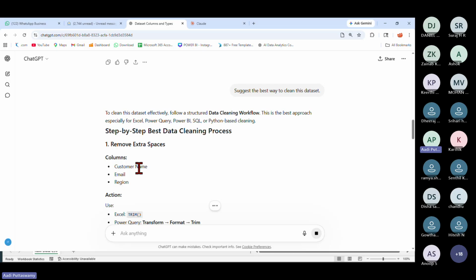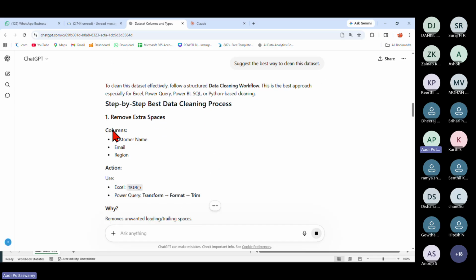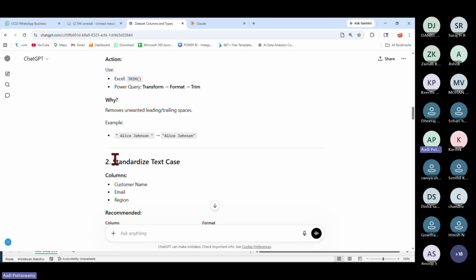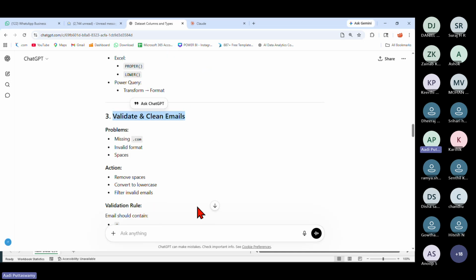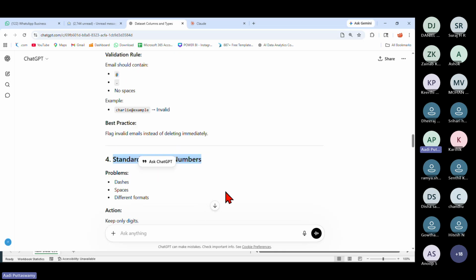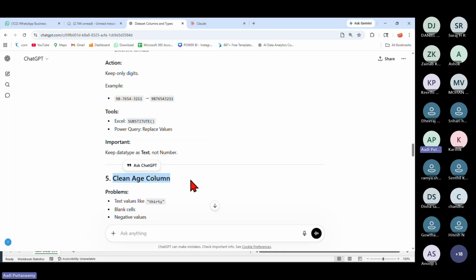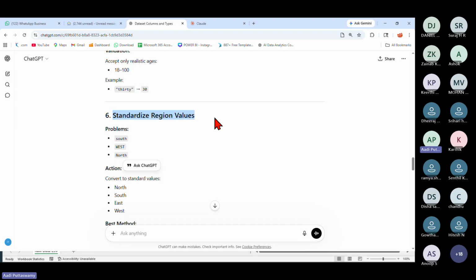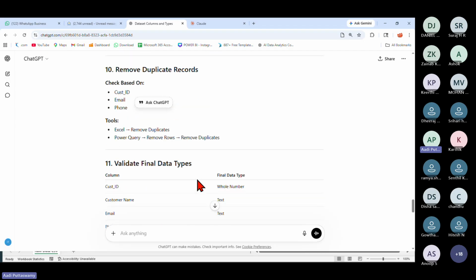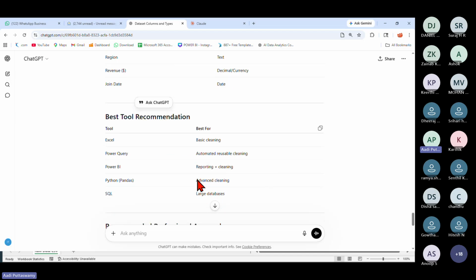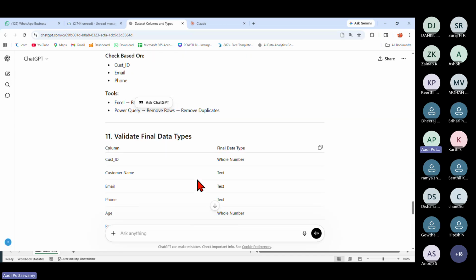See here, it says to clean this data set effectively, follow the structured data cleaning workflow. Remove extra space. Then standardize the text case. Then validate and clean emails, standardize phone numbers, clean the age column, standardize region values. You see here, it is giving me all the suggestions, so many things which we can actually go and correct. So you don't have to bother thinking about what you should do with this data.